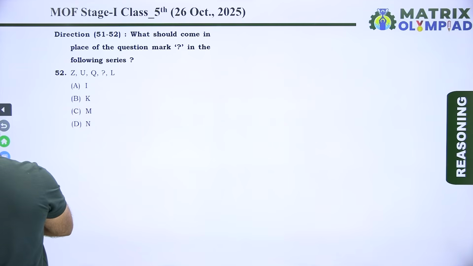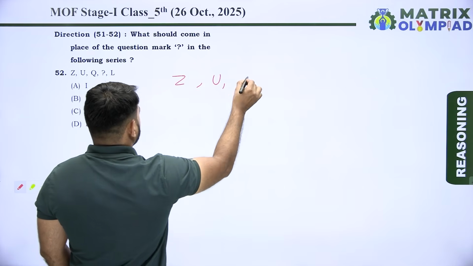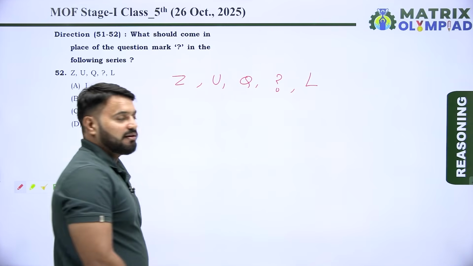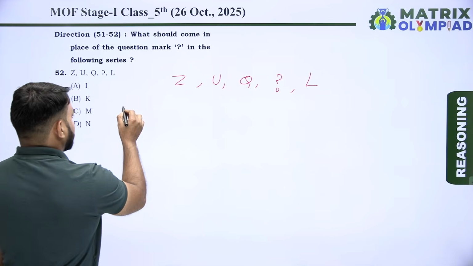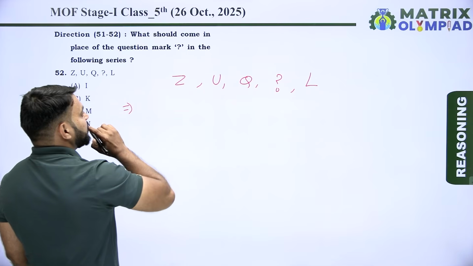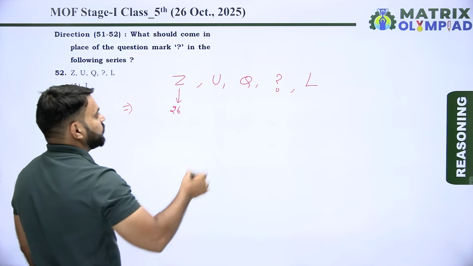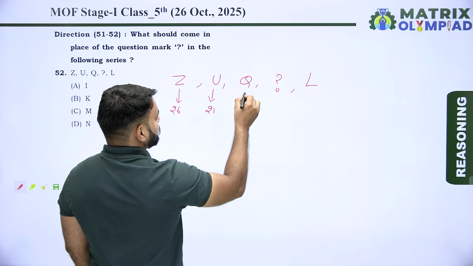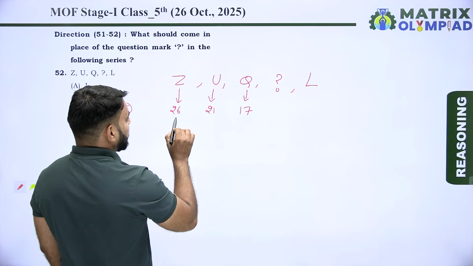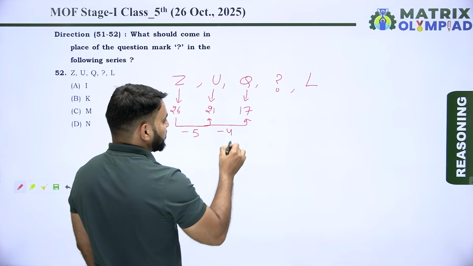Now the next question is question number 52. We have a letter series Z, U, Q, missing, and after the missing letter, the next letter is L. Now find the pattern of the given series. First, find the place value of the given letters. The place value of Z is 26, of U is 21, and of Q is 17. So now the pattern: 26 to 21 means minus 5. 21 to 17 means minus 4.